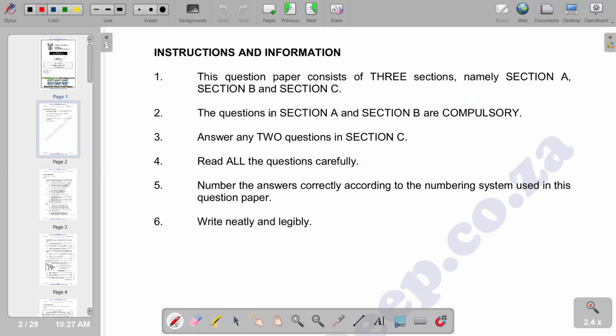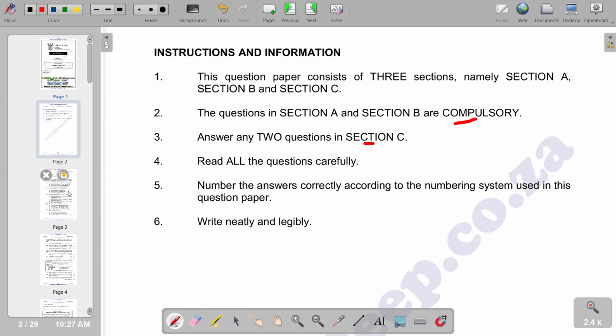The questions in section A and section B are compulsory, meaning you have to answer all the questions that we have in section A and section B. Going on towards instruction 3, answer any two questions in section C. So in section C, you have to choose two questions from the questions that you are given. And obviously, you have to read all the questions carefully.